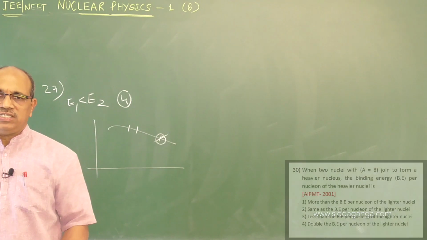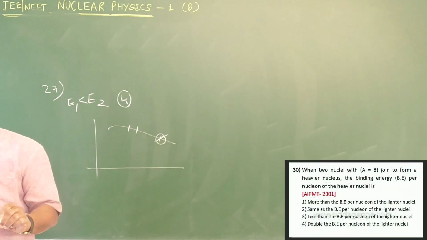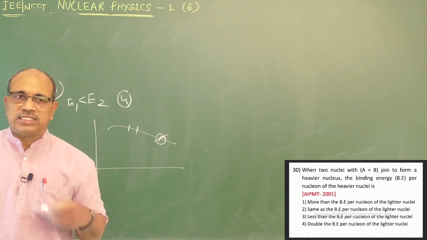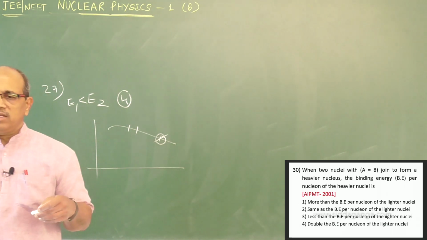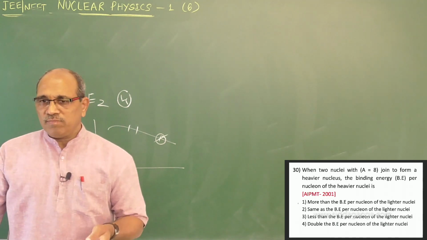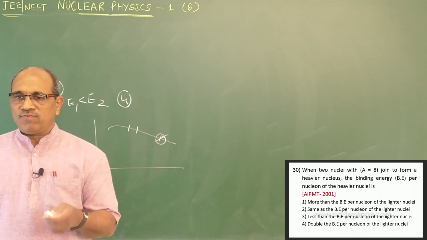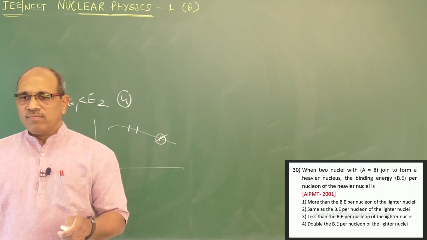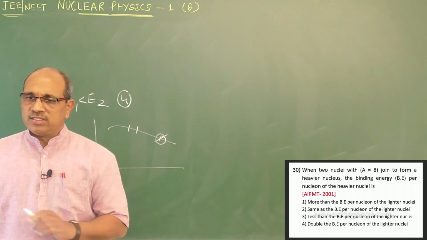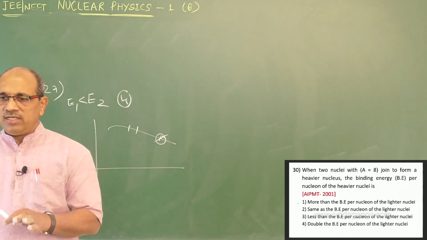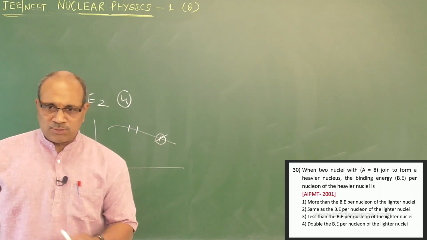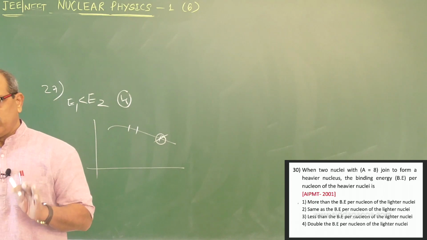What are you going to see in that? Two lighter nuclei forming a heavy nucleus. The heavy nucleus becomes stronger and more stable, which means the binding energy of the heavier nucleus is greater than that of the lighter nuclei. They are asking whether the binding energy per nucleon of the heavier nucleus is more than that of the lighter nuclei. Option number 1 is the right one. Same cannot be. Less than the binding energy of the lighter nuclei is not possible. In that case, double cannot be expected. Therefore, the most appropriate answer is the first one.